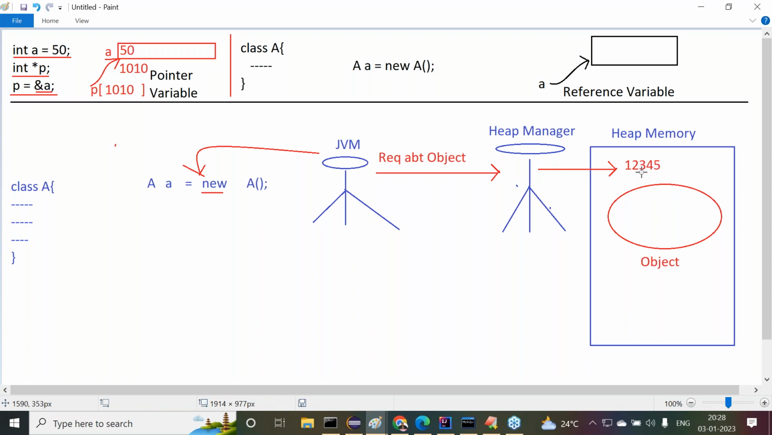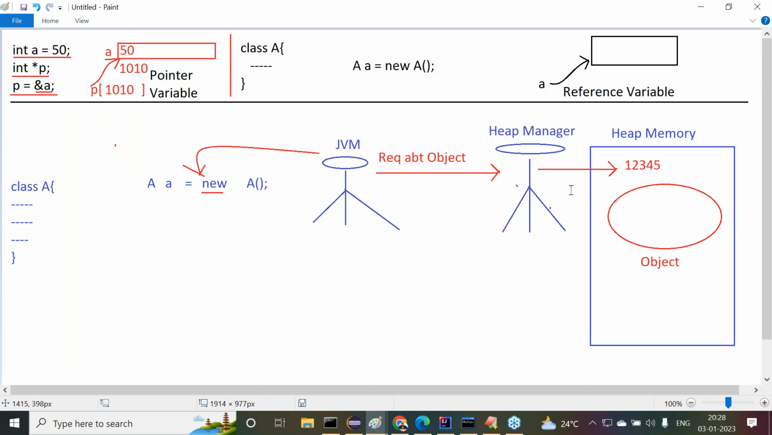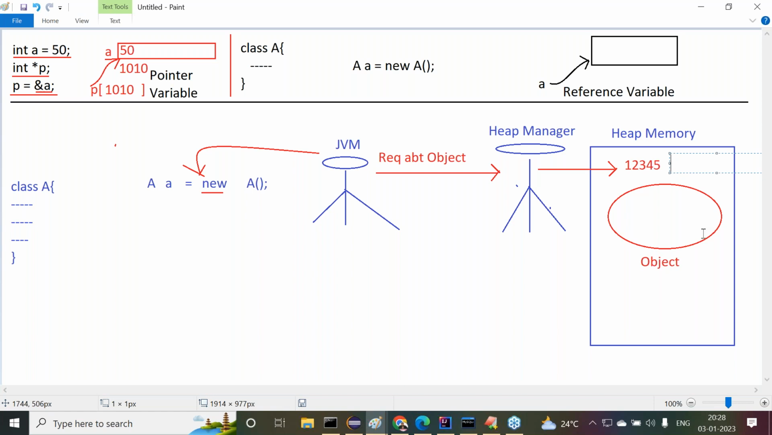Memory reference. Some hashing mechanisms are available internally. These hashing mechanisms are used to create what? This integer value, which is a unique identity for this particular object. This unique identity, created by the heap manager in the form of an integer value, is called the hash code of the object.